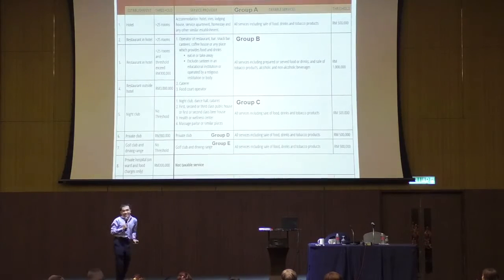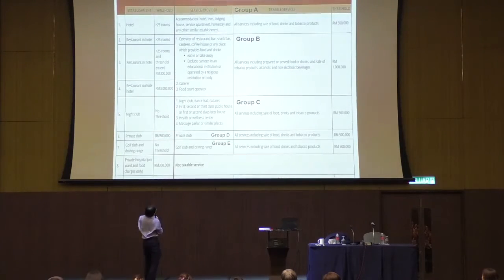However, exclude canteens in educational institutions, or operated by a religious institution or body. So canteens in colleges and universities, no service tax. Excluded. What else? Caterers and food court operators are also subject to service tax.